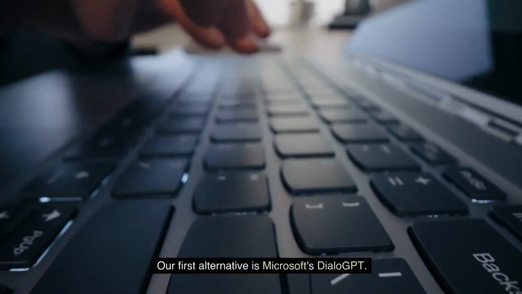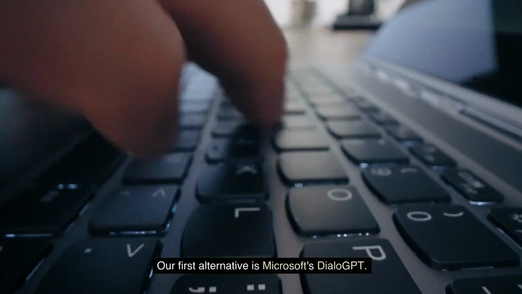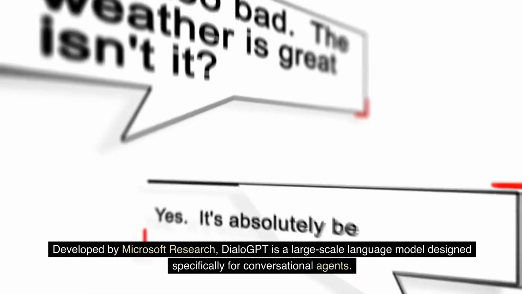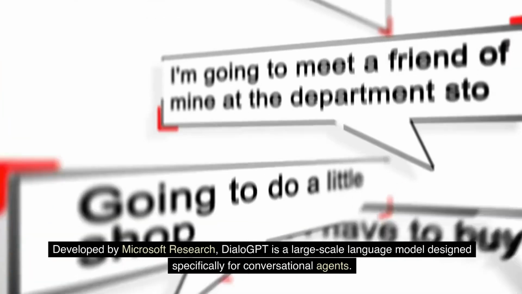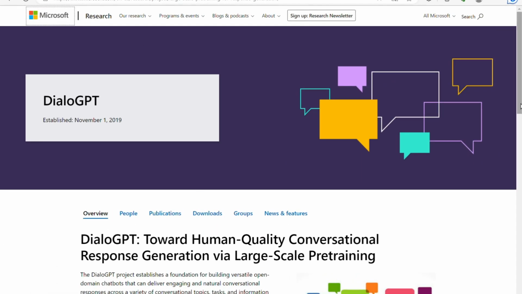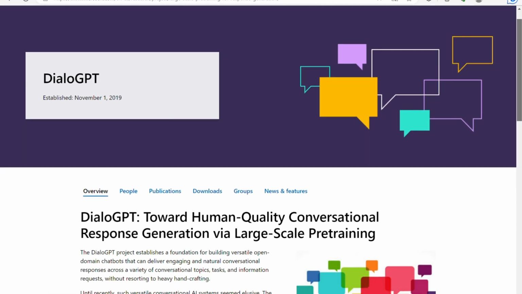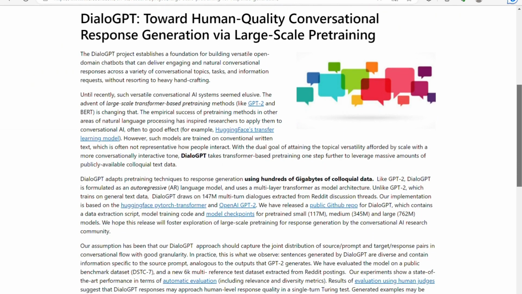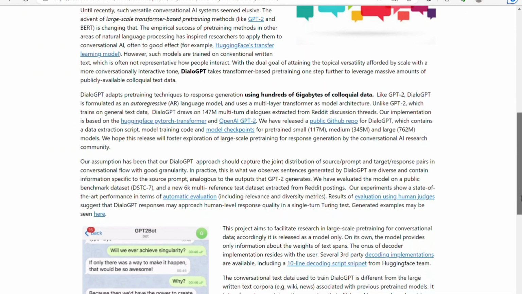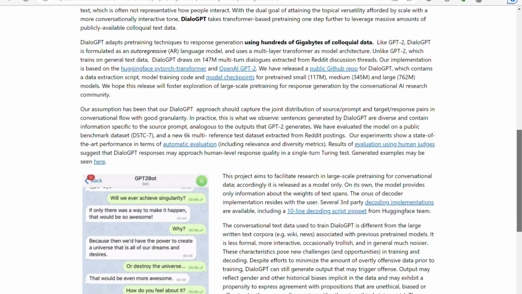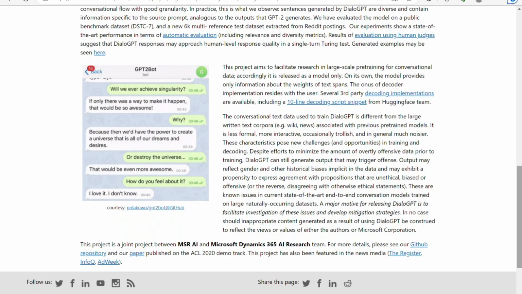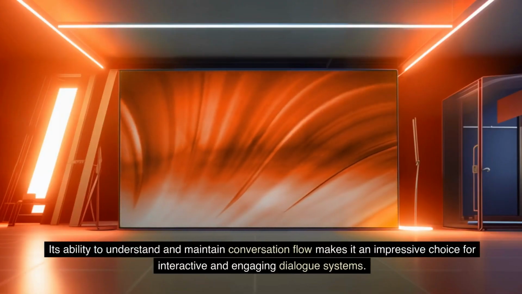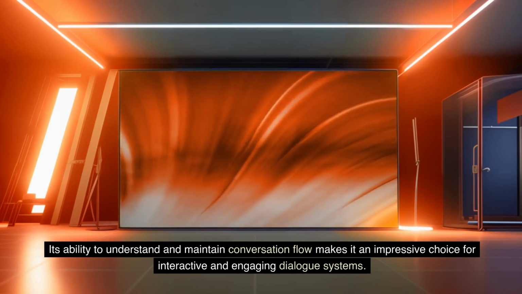Our first alternative is Microsoft's Dialog GPT. Developed by Microsoft Research, Dialog GPT is a large-scale language model designed specifically for conversational agents. It builds upon the powerful GPT architecture, incorporating innovative techniques to improve its conversational abilities. Dialog GPT has been fine-tuned using vast amounts of dialogue data, allowing it to generate coherent and contextually relevant responses. Its ability to understand and maintain conversation flow makes it an impressive choice for interactive and engaging dialogue systems.